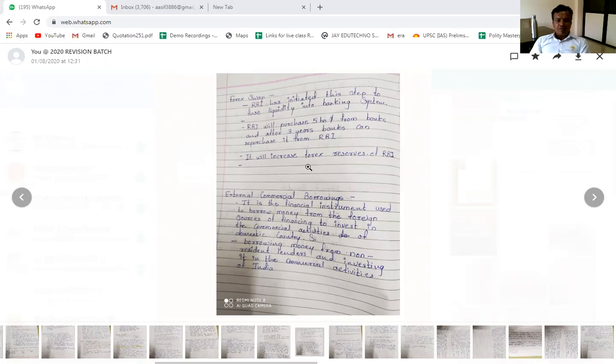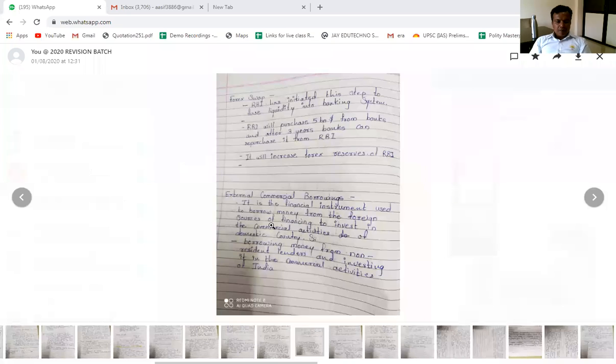So it will increase the foreign exchange reserve of RBI, because if the foreign exchange reserve is reduced, then RBI can go for such foreign exchange swaps.